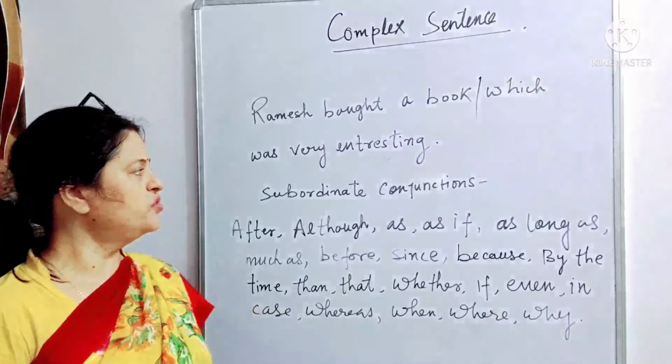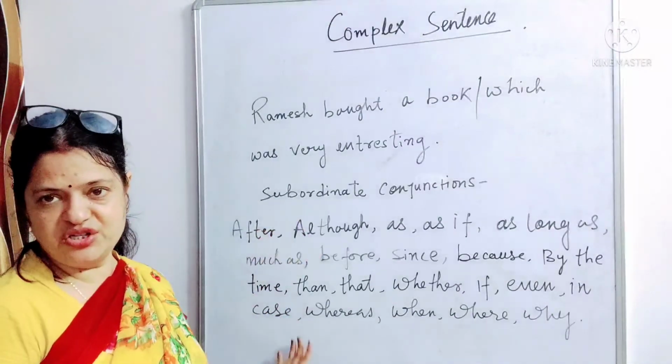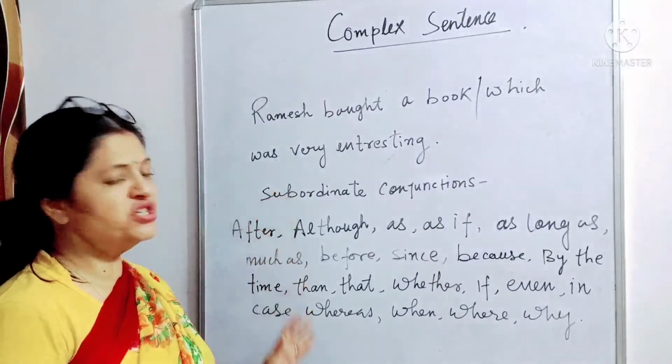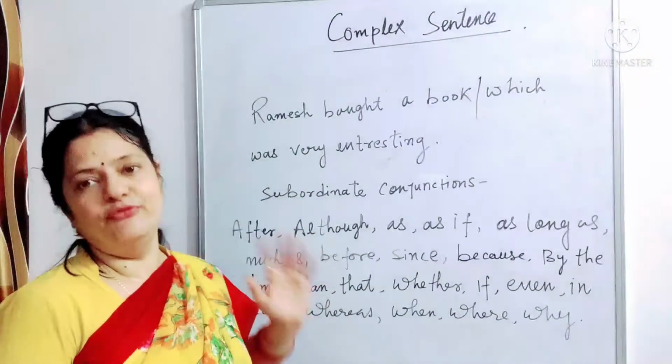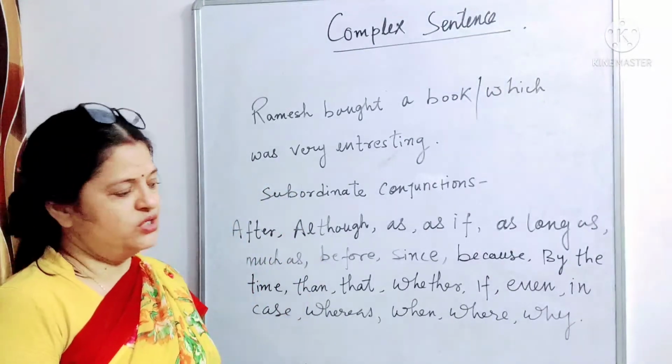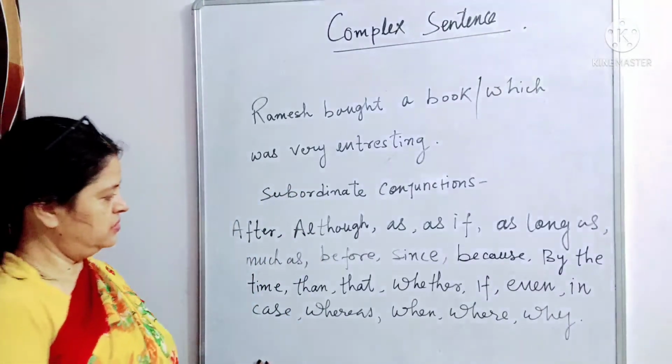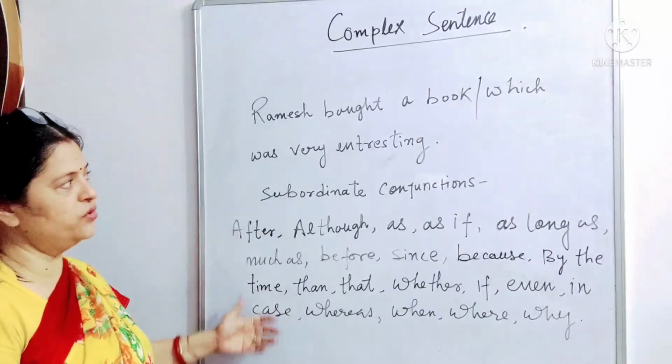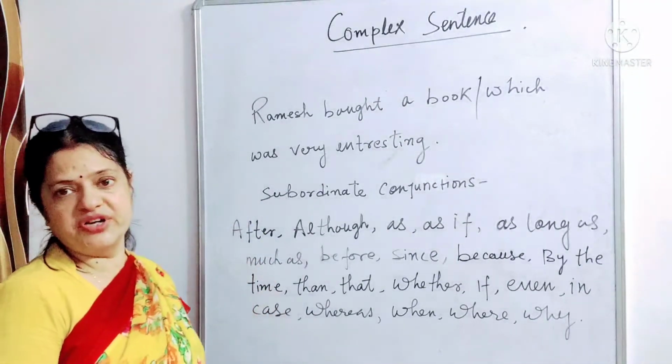These conjunctions are used before the subordinate clause. Just take a screenshot if you want to.